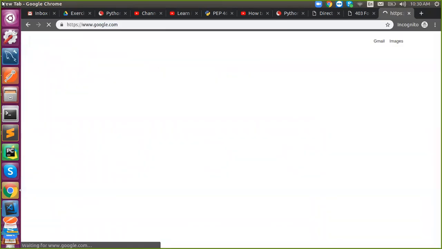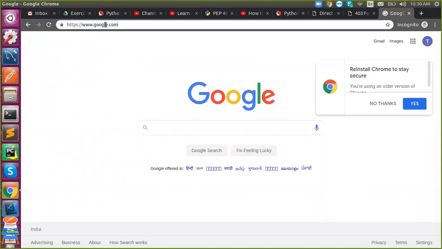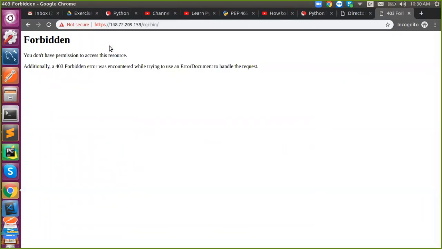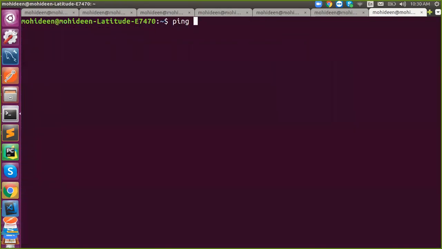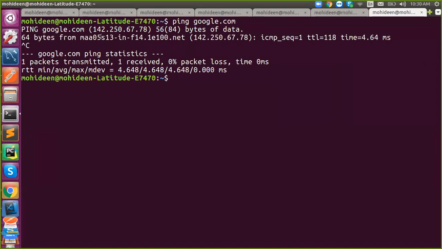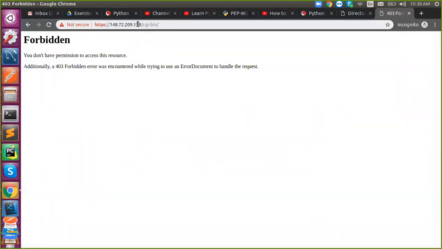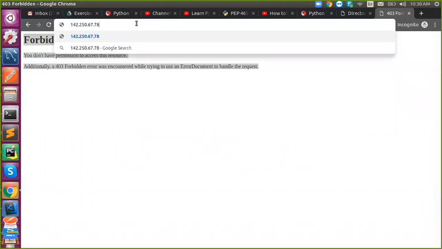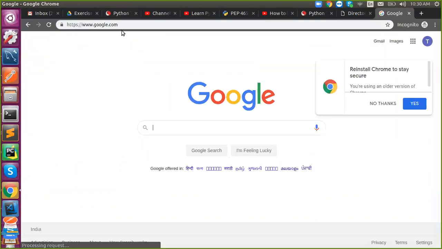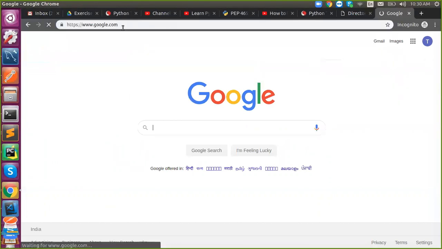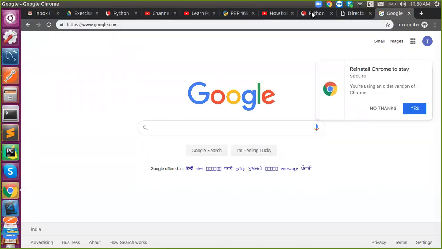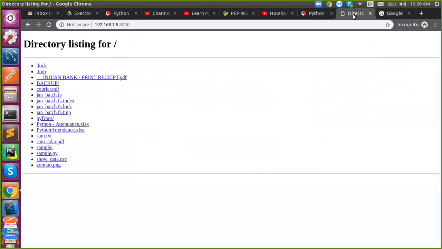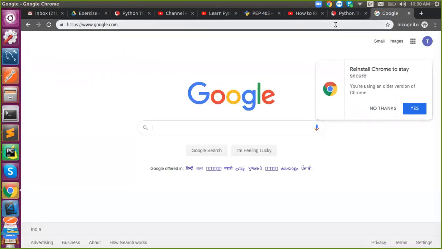Showing that for Google. So this is the IP address for Google. If we go to that, they might have restricted that. The IP will be translated into the corresponding domain, but here they might have restricted it. So they are not allowing the IP address. So this is how it is translated.